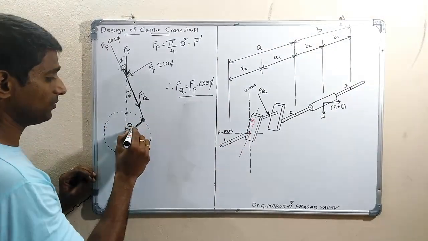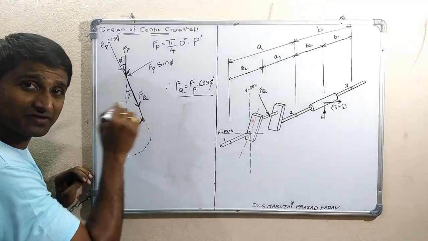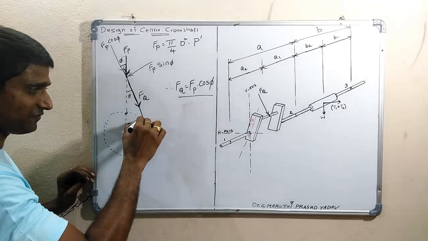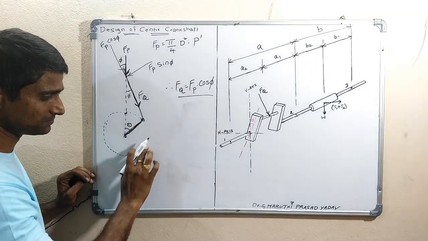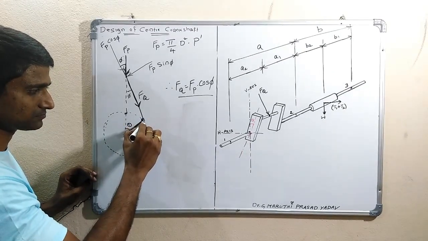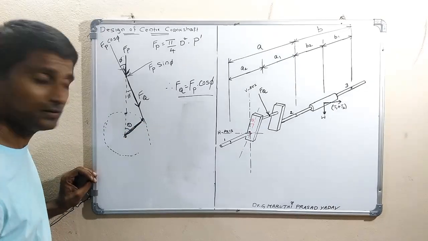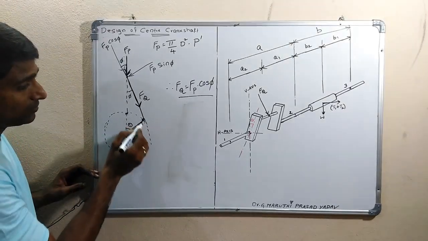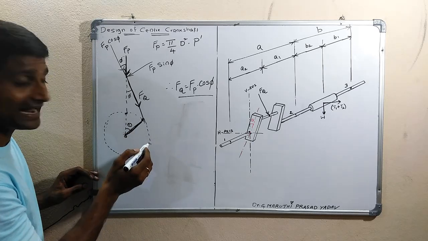Okay. Now, because of FQ, if I extend this one, let me erase this one. If you take it like this, now this is FQ, which I can resolve.